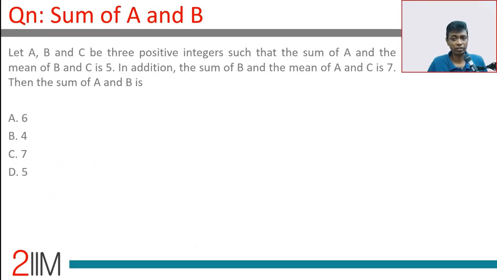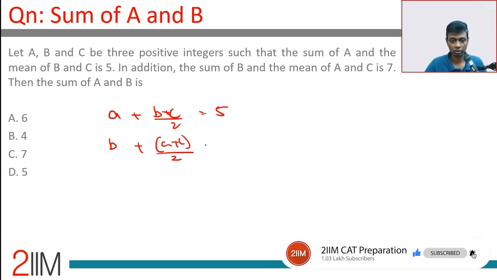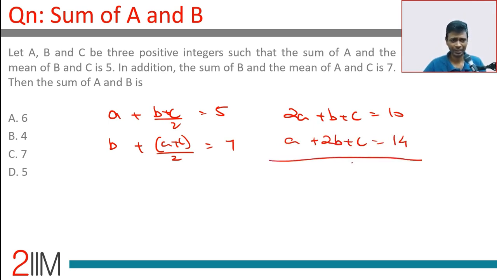A, B, and C are positive integers such that the sum of A and the mean of B and C is 5. A plus (B plus C) by 2 is 5. The sum of B and the mean of A and C, B plus (A plus C) by 2, is 7. Okay, let's multiply this by 2. 2A plus B plus C is 10. 2B plus A plus C is 14. Lovely.